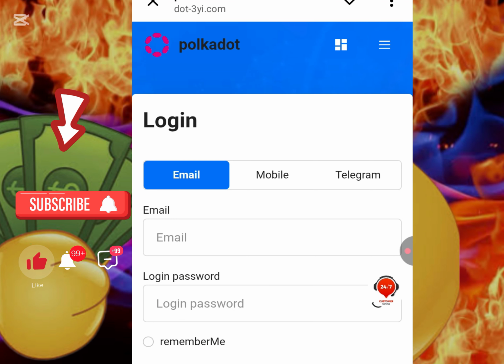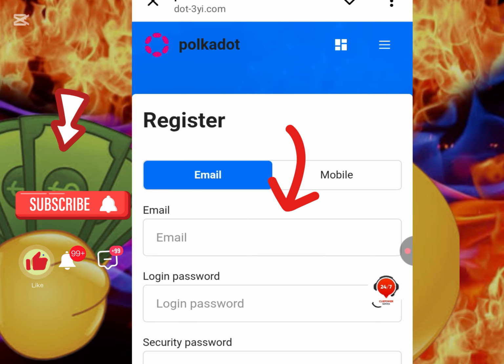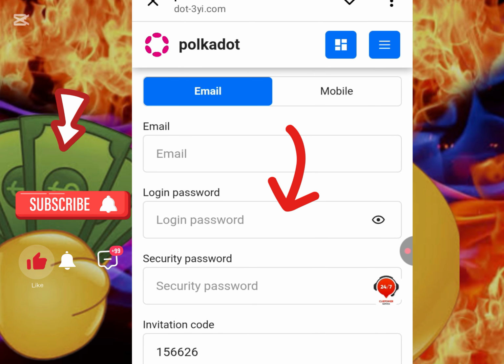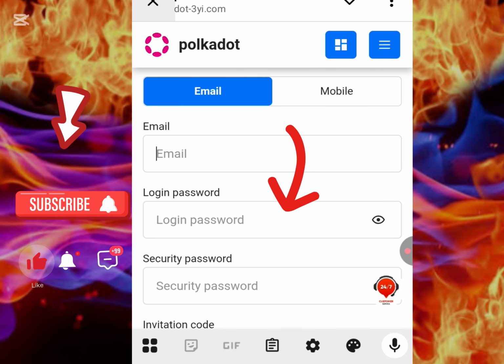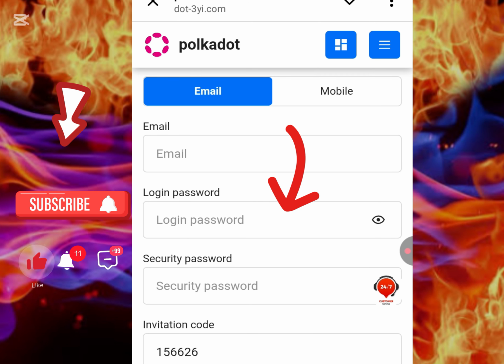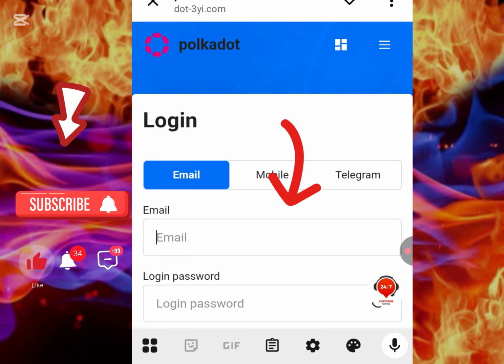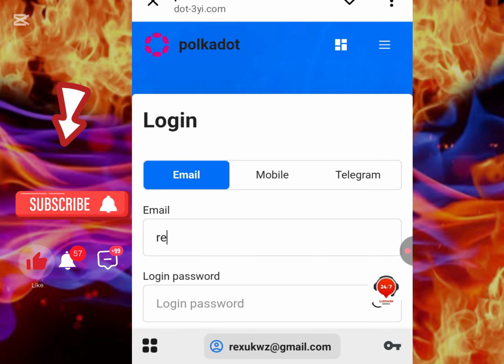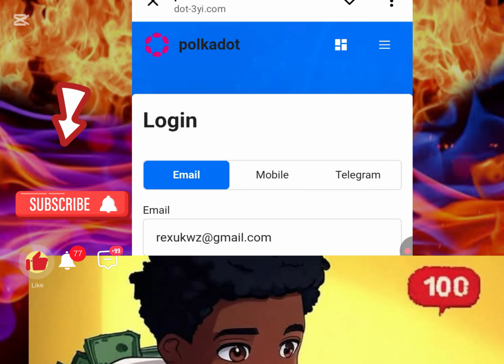Now quickly, I'm just going to click on get started, and then I click on register. For you to register an account, all you just need to do is to input an email here, input a login password, and then a security password, and then you are logged in straight. For me, I already have an account, so all I just need to do is to log in immediately to my own account. So let's quickly get started, guys, so you can see for yourself.